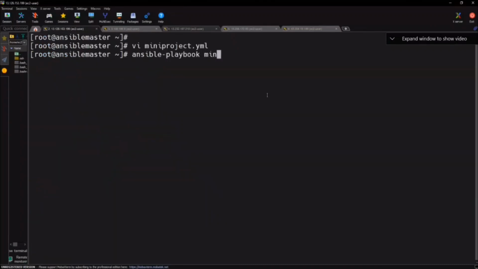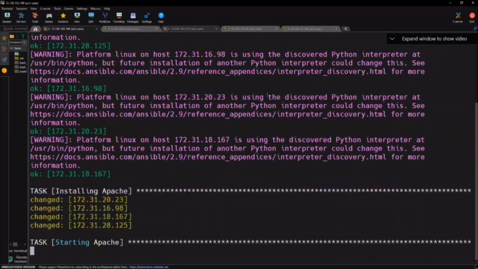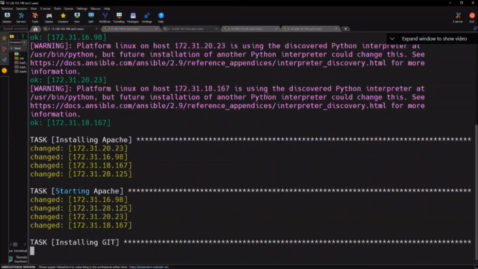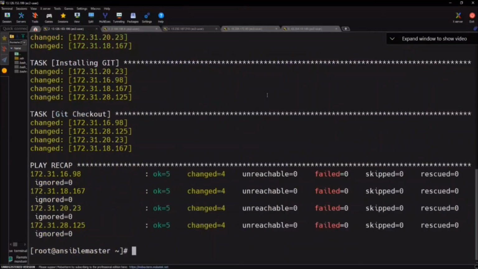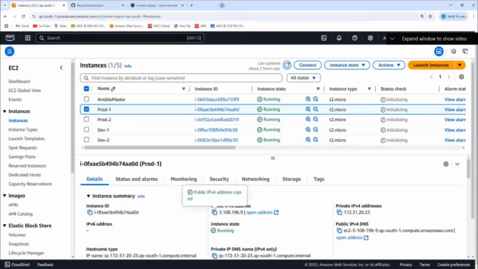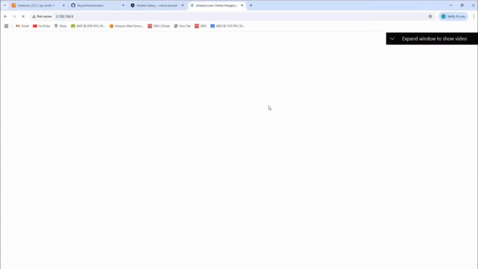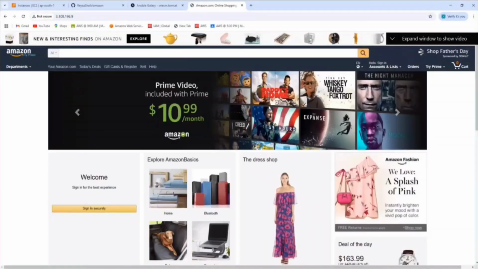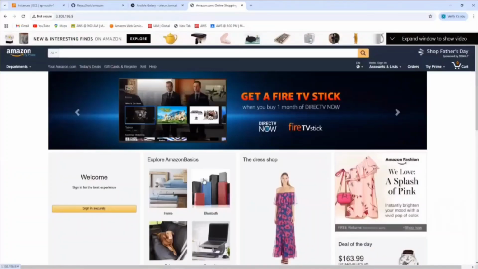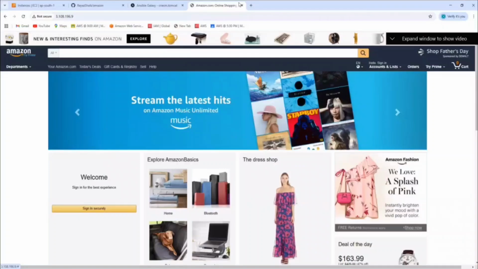Ansible playbook mini project. Installing Apache on all the machines, starting the service and installing Git on all the 4 machines. Git checkout is happening. Done. That means on all the client machines now, Amazon website is up and running. Let's see. Take any of the IP addresses and then put it. Amazon website is deployed. You see? You can see the syntax, Rajesh. Got it? Deployed? So yes or no?